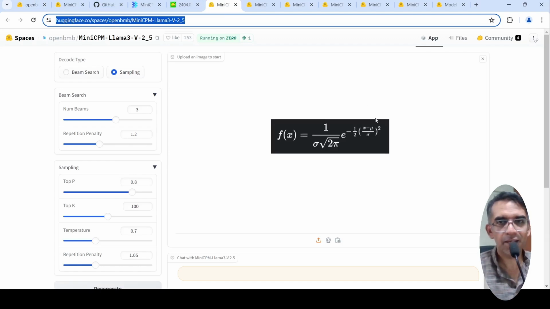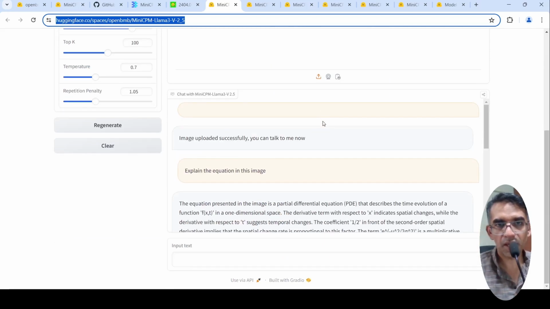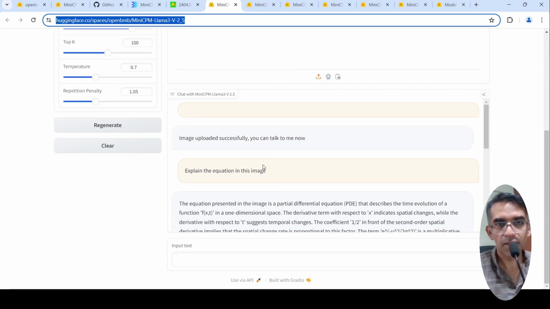Here I gave this particular equation, the equation for the Gaussian distribution or the normal equation. I can upload an image and ask questions, so I asked it to explain the equation in this image.